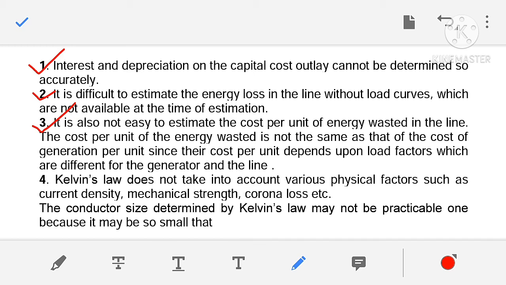So for example, the cost of generation of energy is 2 rupees per unit.